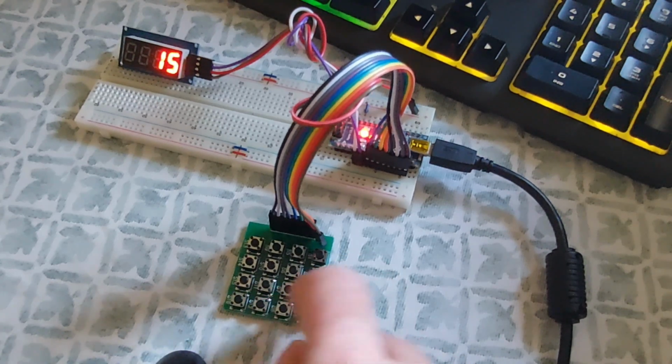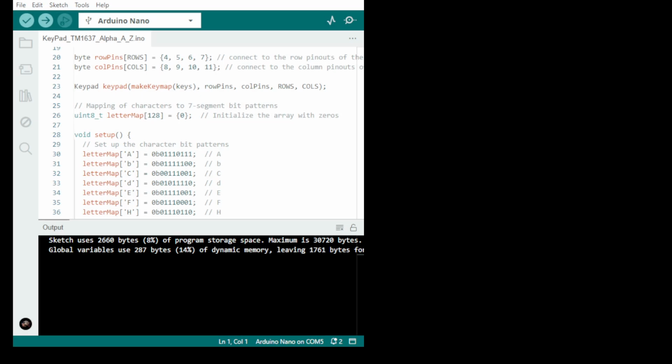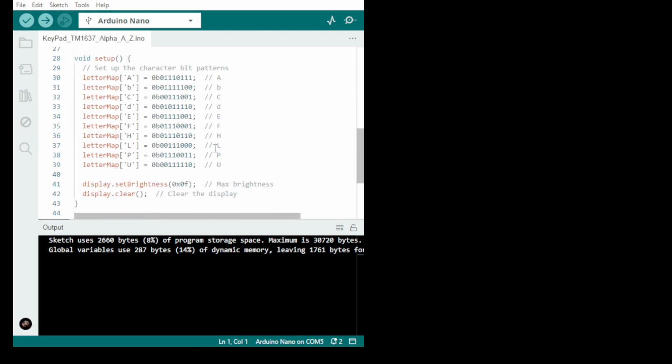As we had a password, which probably was more interesting. But this you can do, you can do a calculator, you can program some program with numbers, you can program with an alphanumeric letter. Let's try the letters now. The alpha letter. There we are. These are the letters. A, B, C, D, up to U.